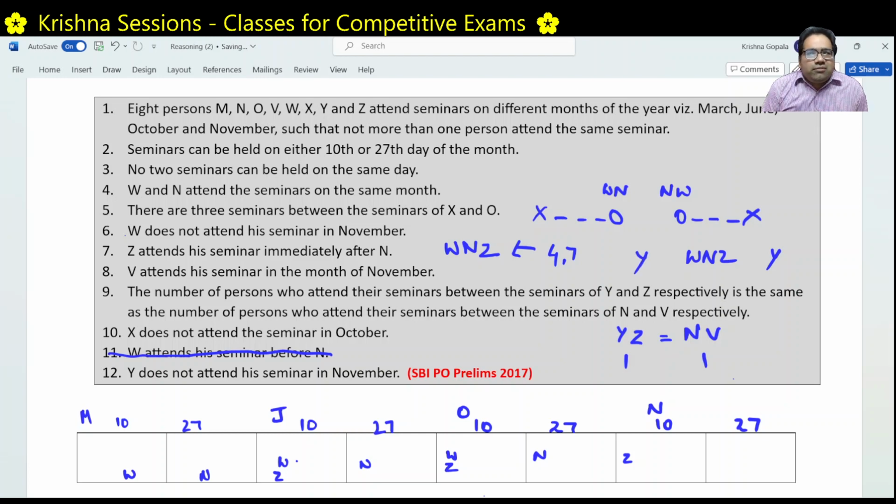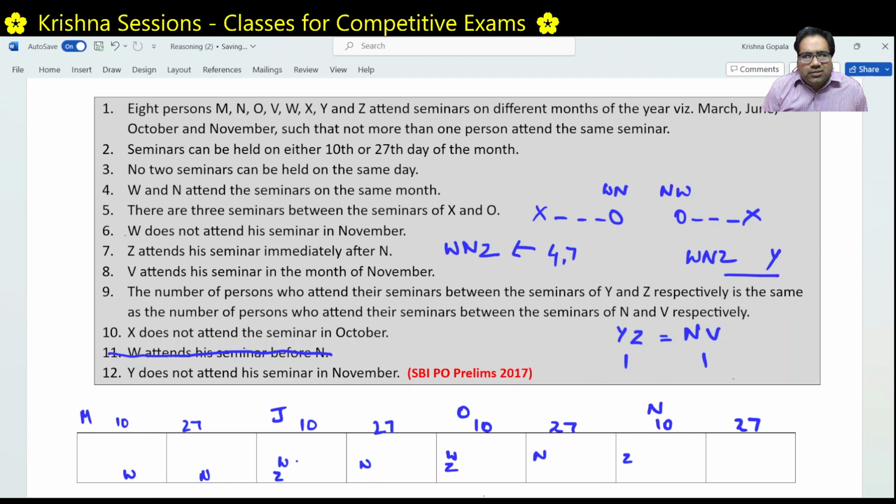Right? Y can't be anywhere in between because these three are anyway together. So Y can be on the right side or Y can be on the left side. Okay, let's try to see what will happen. Let's say first this Y is on the right side. Right. Then what does that mean?